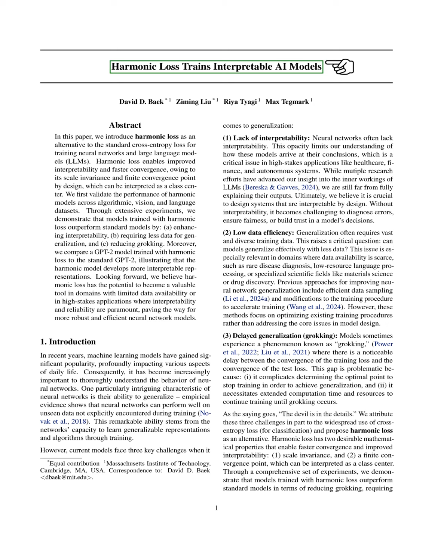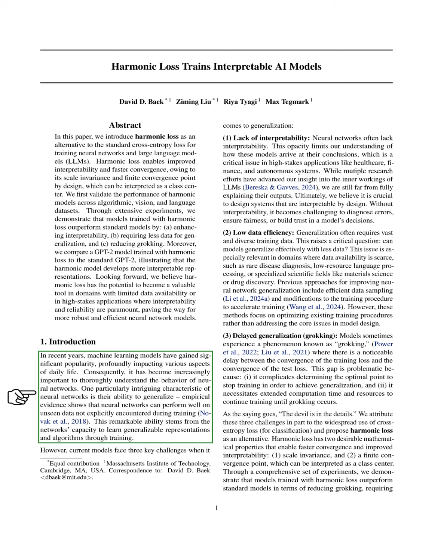Section: Introduction. In this section, we discuss the growing significance of machine learning models in our daily lives and the need to understand neural networks better. One fascinating aspect of these networks is their ability to generalize, meaning they can perform well on new data that they haven't seen before during training. This ability comes from their skill in learning general representations and algorithms.